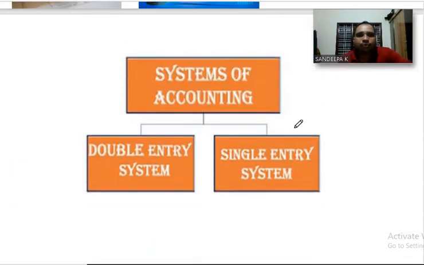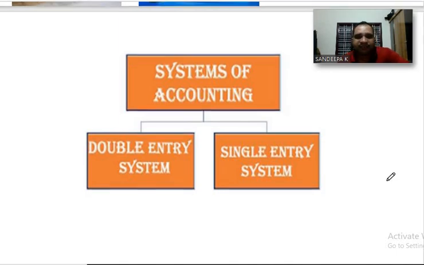You already know this one. System of accounting is classified into two categories. First one, double entry system. Second one, single entry system. Now we shall know about single entry system.